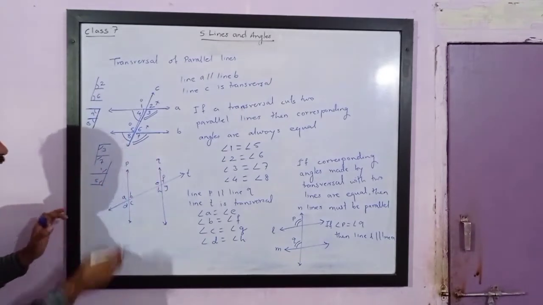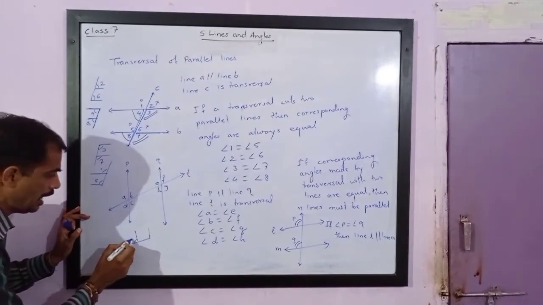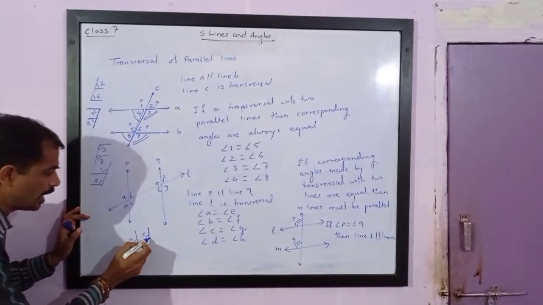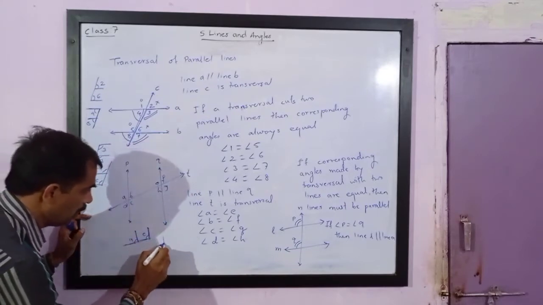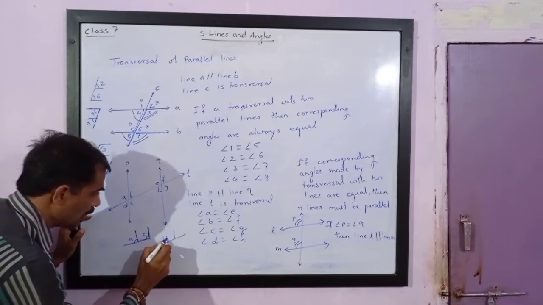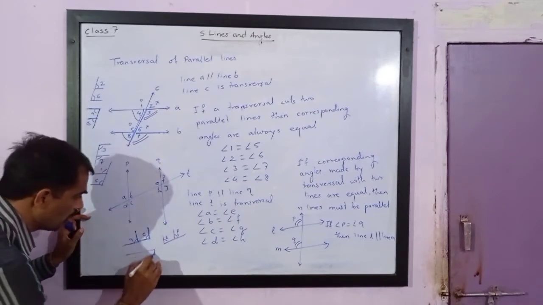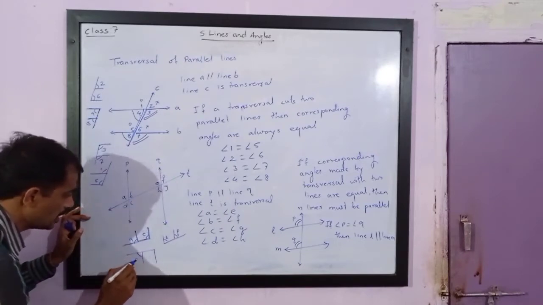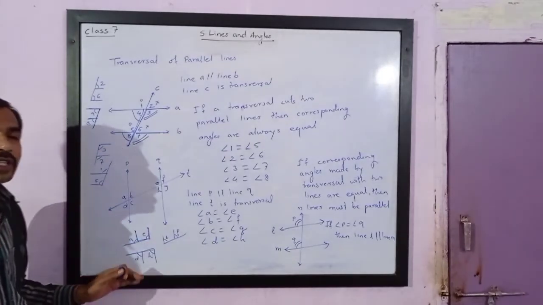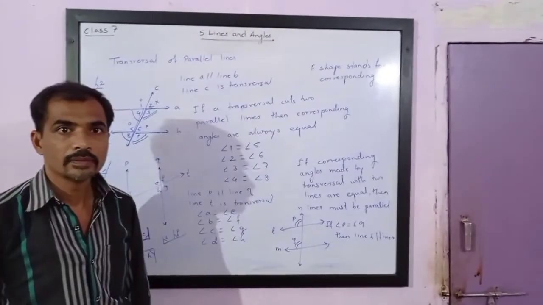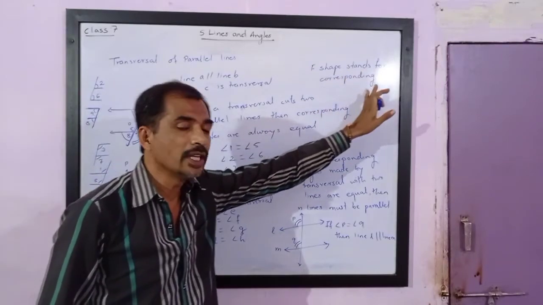Here also if you see angle A and angle E. This is angle A and this is angle E. You will notice that these form an F shape. Then angle B and angle F. This is angle B and this is angle F. If you take another, angle D and angle H, again you will notice that it forms an F shape, and this is angle D and this is angle H. So you will notice that they always form F shape. Thus you can say that F shape stands for corresponding angles.